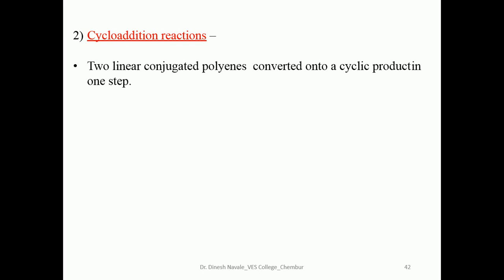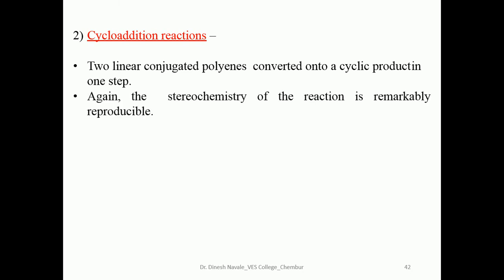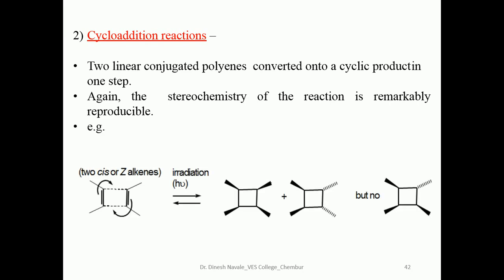Cycloaddition reactions: two linear conjugated polyenes are converted into a cyclic product in one step. Again, the stereochemistry of the reaction is remarkably reproducible. So this is an example of the cycloaddition reaction.